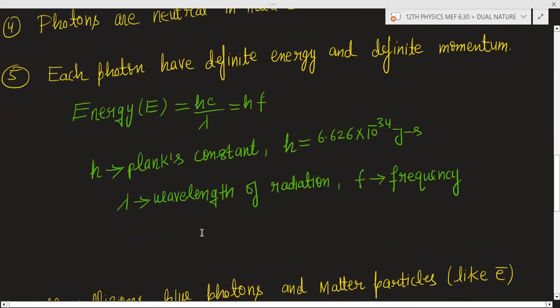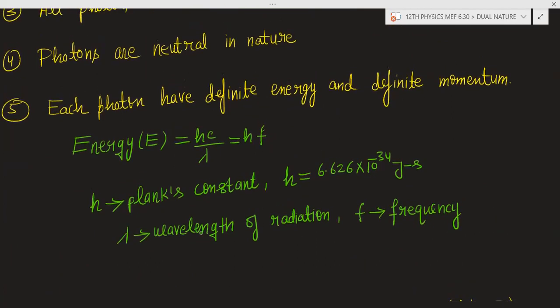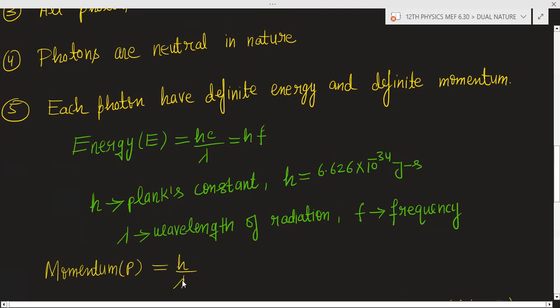After this, what is the momentum? The momentum of the photon, P, is given by h/lambda, where h is the Planck constant and lambda is the wavelength of the incident radiation.